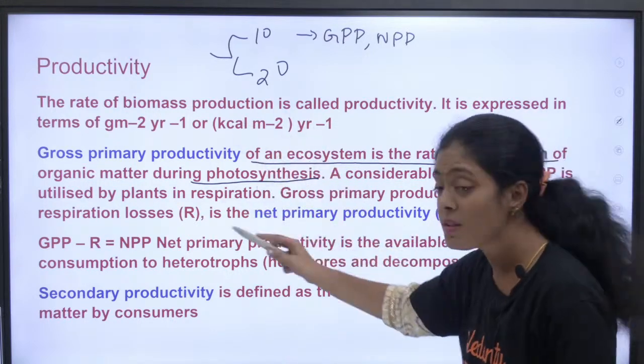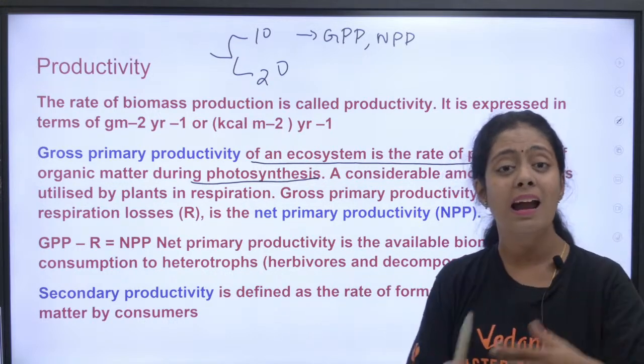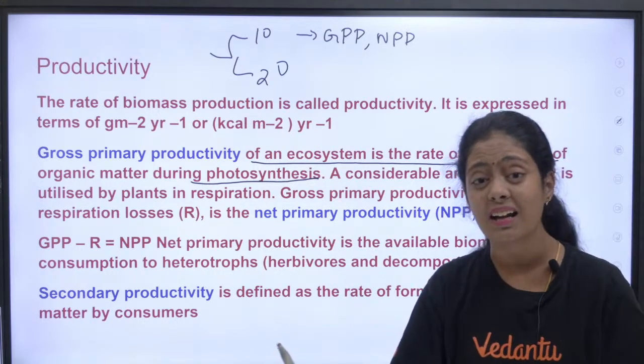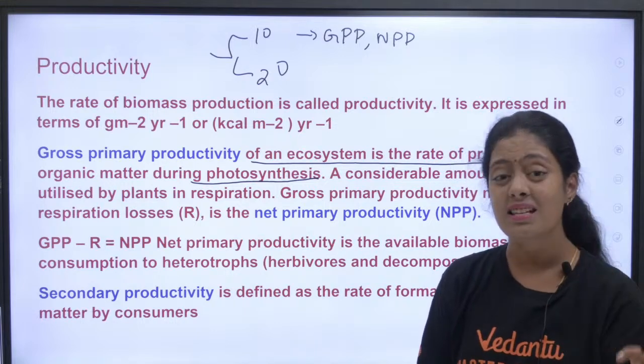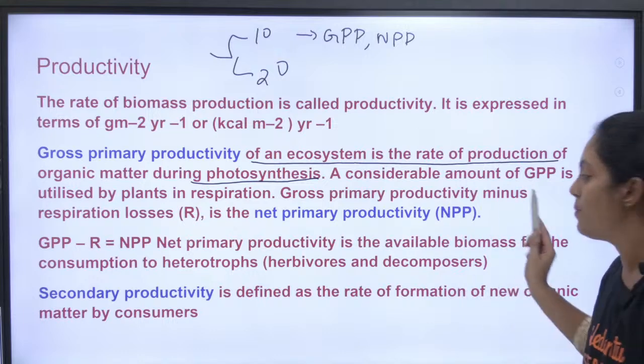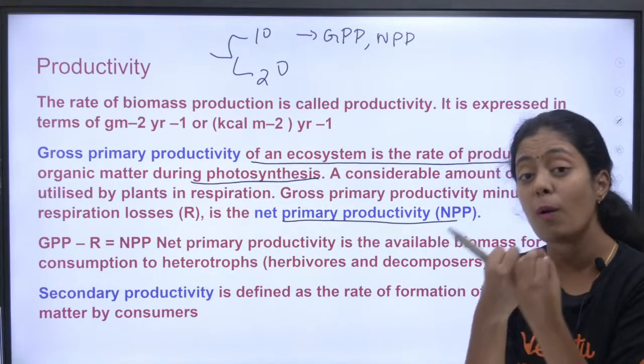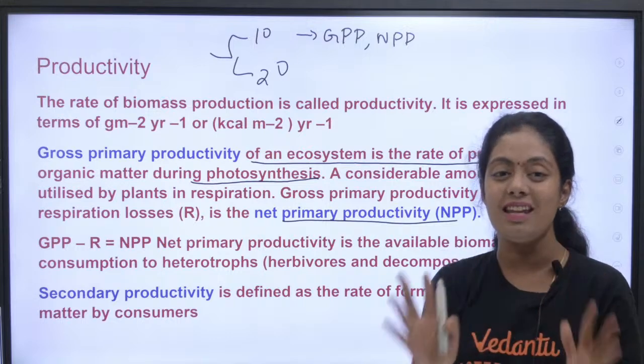That is his gross primary productivity. Then what is net? From that 1 lakh, PF, ESI, all that will get cut, and in hand he will get a little less. That is what we call net primary productivity, guys. How much is left over, that is what we call net.